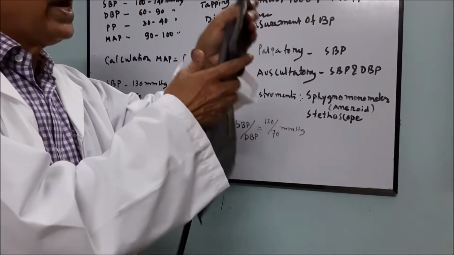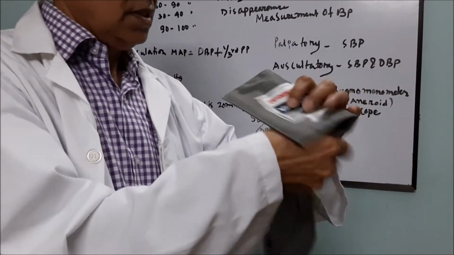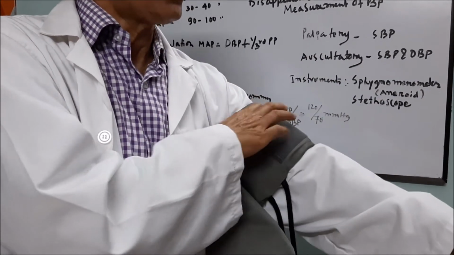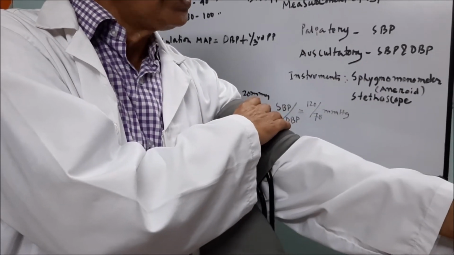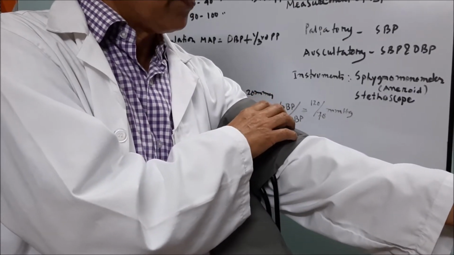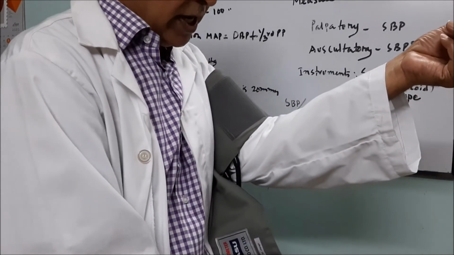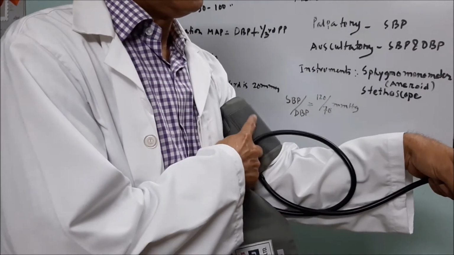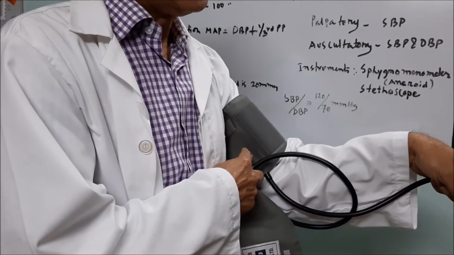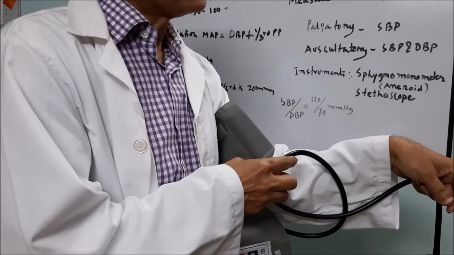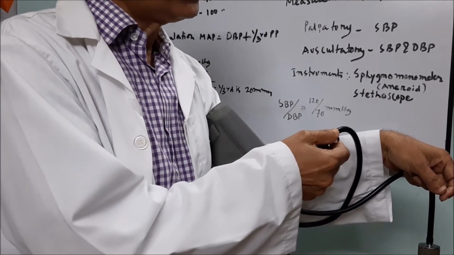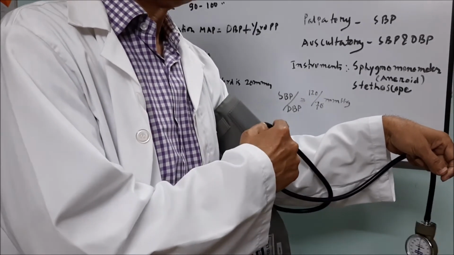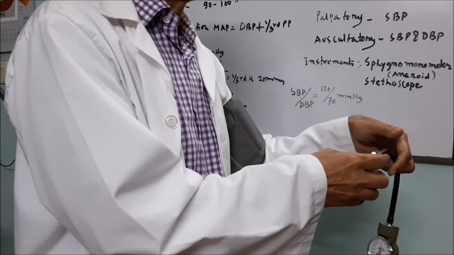First you have to wrap this on the mid-arm, 2 inches above the cubital fossa. Then you have to inflate by this bulb to occlude the brachial artery. Then after some time, if you release the air from this cuff, you will get a sound.